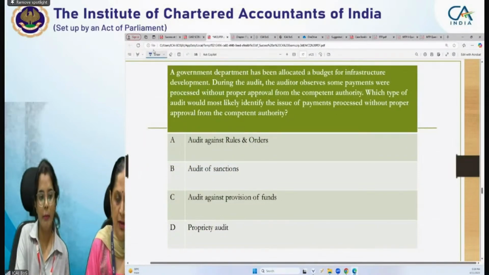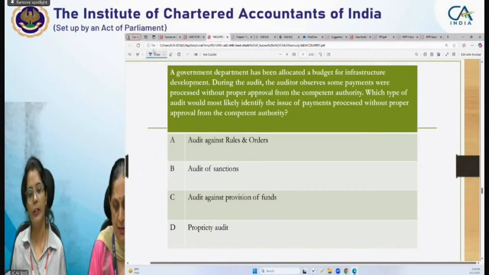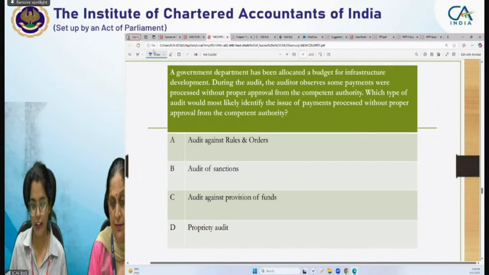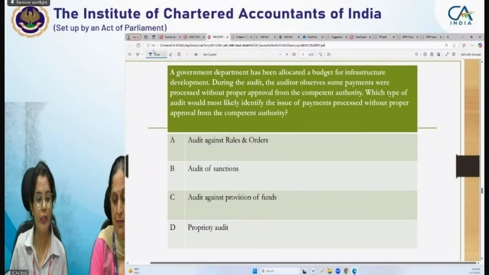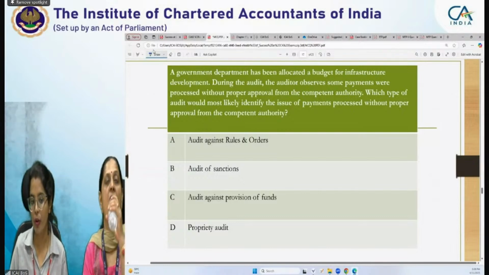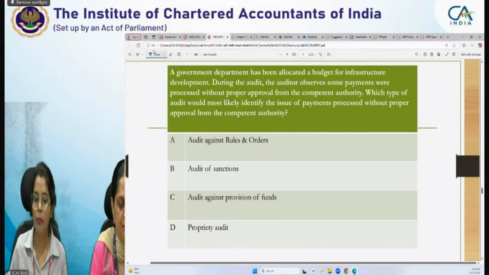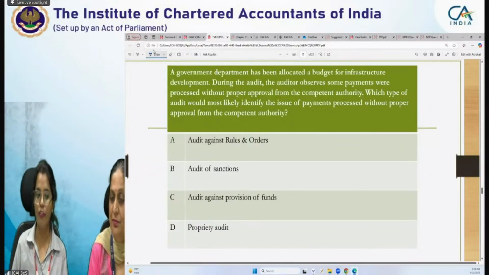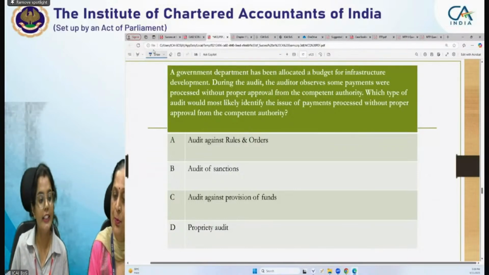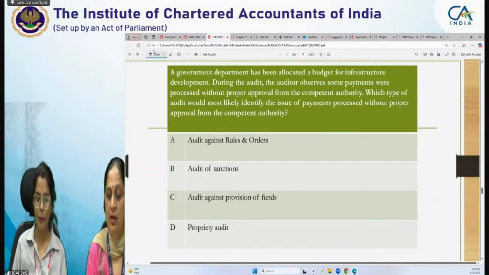A government department has been allocated a budget for infrastructure development. During the audit, the auditor observes some payments were processed without proper approval from the competent authority. Which type of audit would most likely identify the issue of payments processed without proper approval from the competent authority? Is it audit against rules and orders, audit of sanction, audit against provision of funds, or propriety audit?